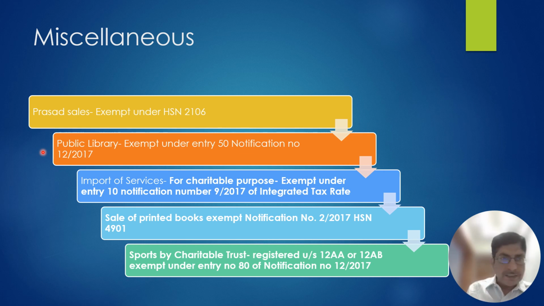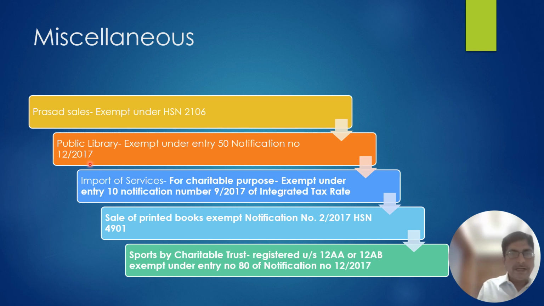However, this is exempt under HSN 2106. In this HSN, the rate of GST is nil rated. The tariff rate is nil, not 0, my mistake, nil. There is a difference between nil and 0. Under HSN number 2106, a Prasad sale is exempt.